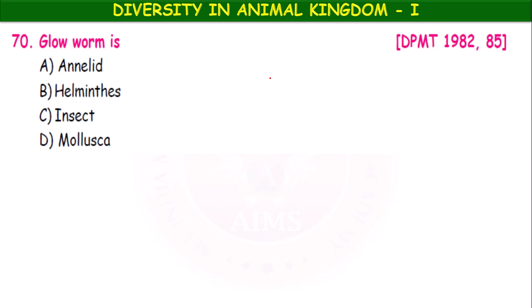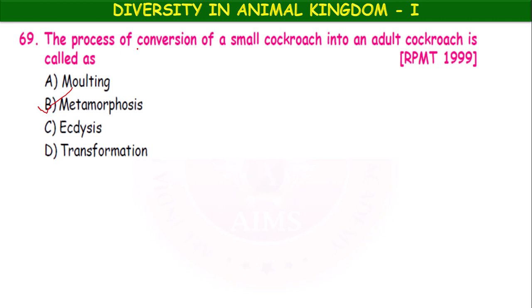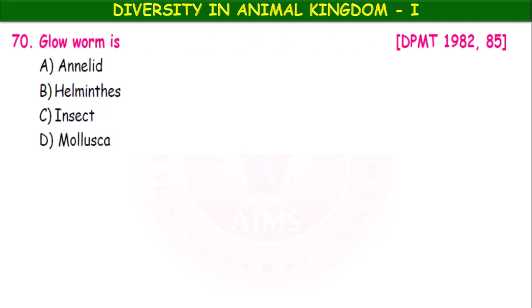Glowworm. So once again, the process of conversion of small cockroach into adult cockroach is called, okay, molting, metamorphosis. Actually the metamorphosis takes place in higher animals, in vertebrates like fishes and amphibians. We can find this metamorphosis. Generally insects undergo molting. Okay, next, glowworm is annelid, helminth, insect, mollusk. It is an insect.